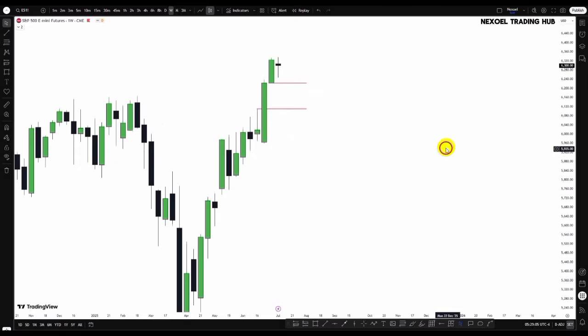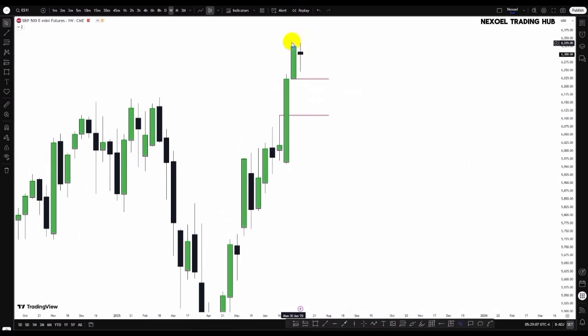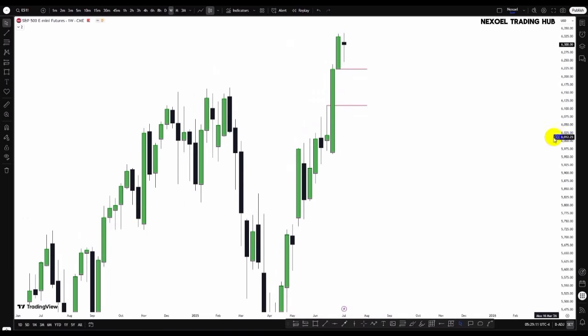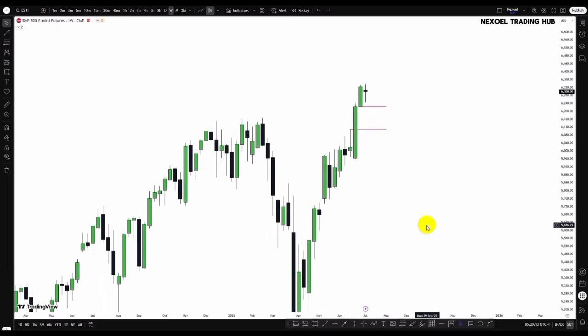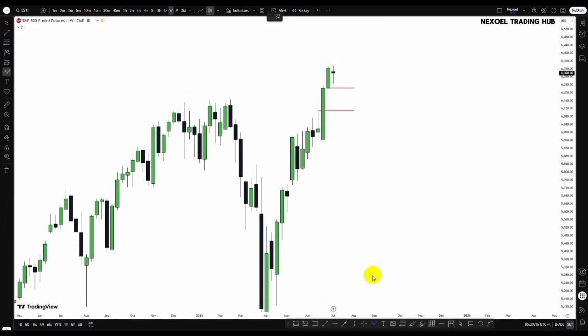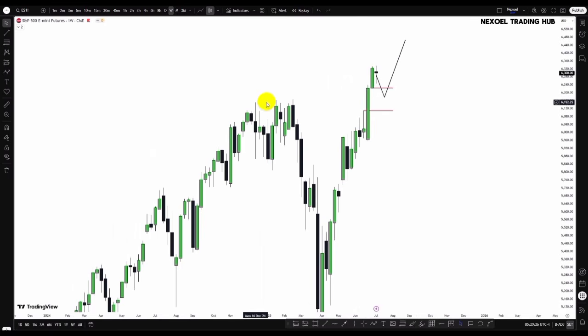So also in S&P 500, what we can see is that price sought the buy side liquidity, volume closed below that. So clearly from the weekly time frame, we're looking forward to the possibility of price dipping into the weekly bullish fair value gap here, and then we have the bullish continuation to the upside. So price has taken out this all-time high, so price may return to retest the all-time high before we have the possibility of a bullish continuation. So this is the narrative from the weekly time frame.